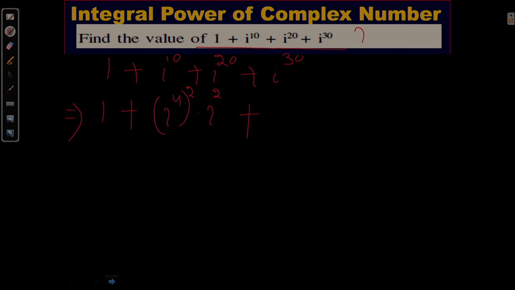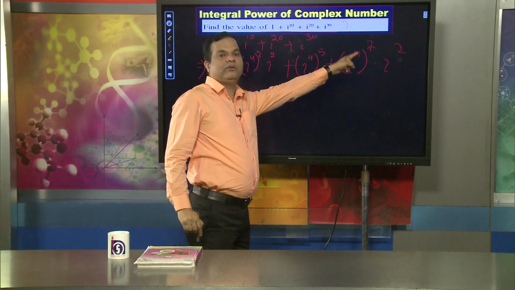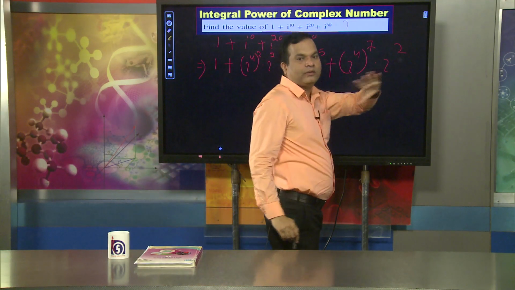And i to the 20 I can write i raised to the power 4 whole raised to the power 5, because 4 into 5 equals 20, and i raised to the power 30, I can write i raised to the power 4 into 7 into i squared, because 4 into 7 equals 28, 28 plus 2 equals 30.